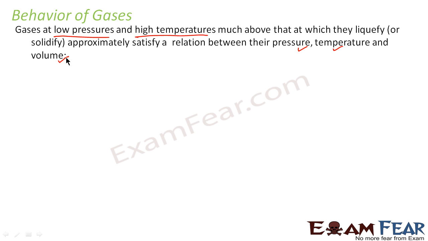So it says gases at low pressure and high temperature always satisfy a relation between the pressure, temperature and volume. So what is that relation? It is PV = KT, that is, the product of pressure and volume is equal to a constant K multiplied by the temperature T. So this is a universal relation which is satisfied by all gases at low pressures and high temperature.